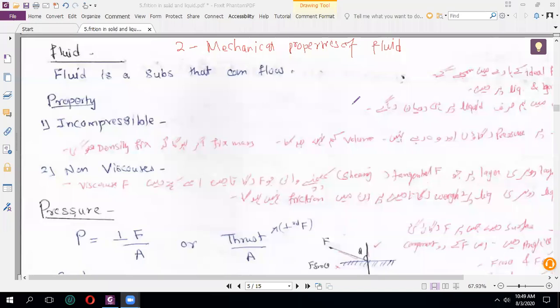In this chapter, first we will understand what we mean by fluid. Then we will see the properties of fluid, and then we will see the mechanical properties of this fluid. A fluid is any substance that can flow.